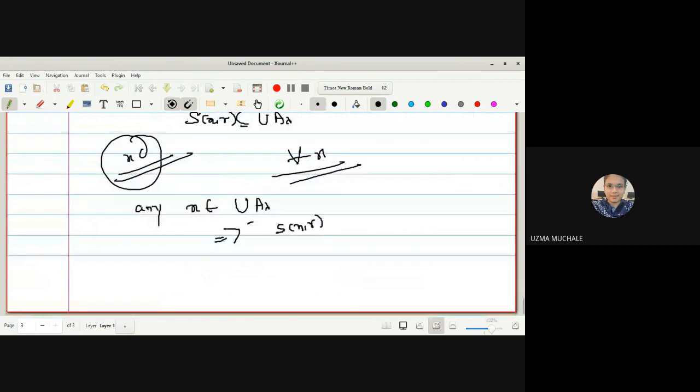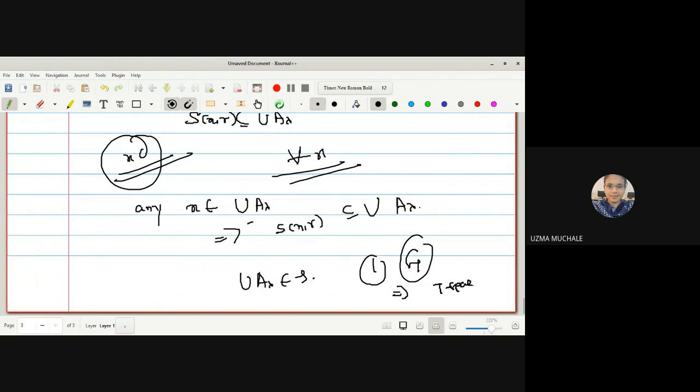SXR for every element X belongs to capital X is contained in the union of A lambda, and hence we can prove the union of A lambda belongs to 2, and hence from 1 to 4 we can say (X, 2) is a topological space. Okay, so in this way we have proved this